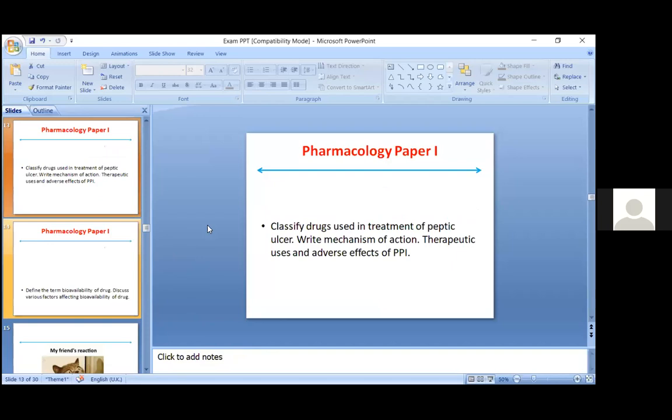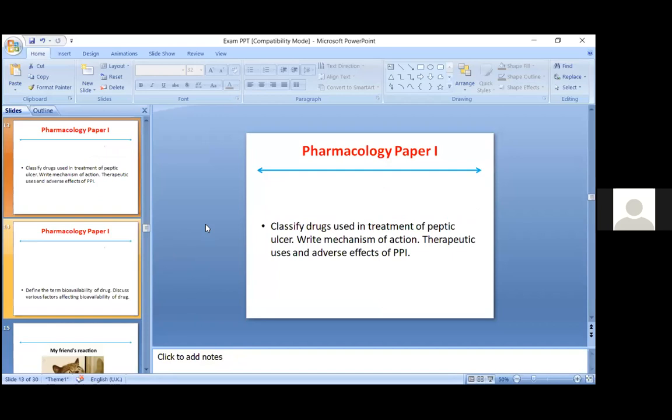Next is classify drugs used in treatment of peptic ulcer. Now in this question, write the mechanism of proton pump inhibitors. This is a very typical question asked in the university. Those who have referred to Tripathi will find a very good diagram there.